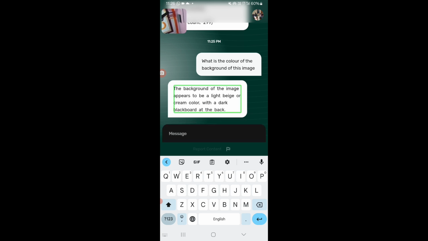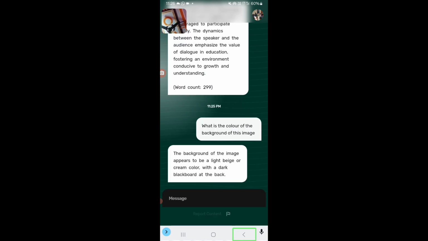Message text box. Editing. The background of the image appears to be a light beige or cream color with a dark blackboard at the back. So, to the point answer it has generated for us. In this way, you just upload the image on the VJI and just listen to the description. After the swipe left to right, get the message text box, send the command and VJI will generate an accurate answer related to your image.